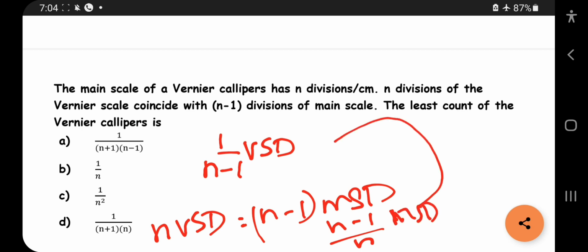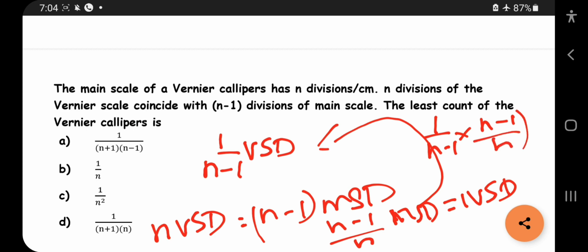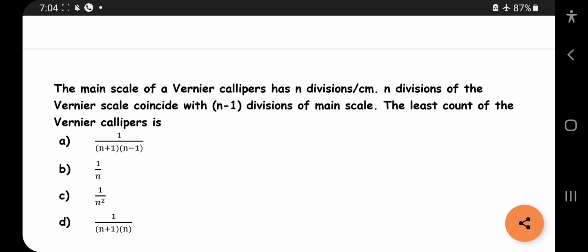So substitute it here. What will you get? 1 VSD, substituting here, so what will we get? 1 by n minus 1 into n minus 1 by n MSD. What will happen? This n minus 1 and this will cancel. So you will get 1 by n MSD is equal to least count.